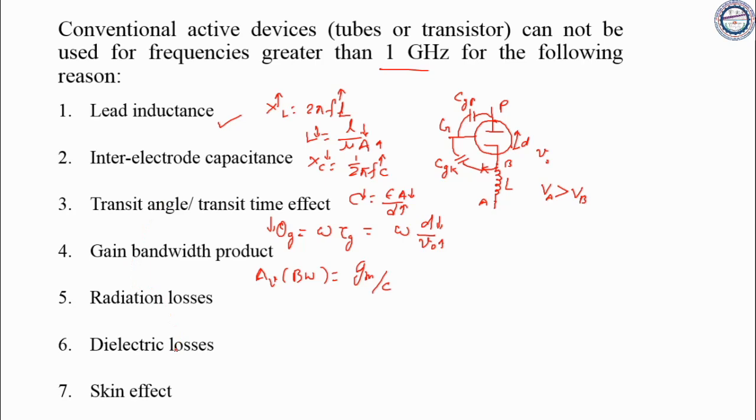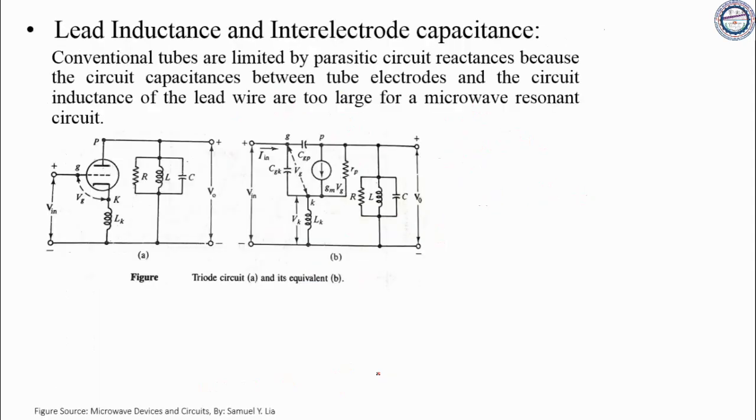Now we have skin effect. If you increase the omega value, meaning frequency, the current passing through the wire, let us say we have this wire, and this is the cross section of the conductor, all the current comes to the surface of the conductor. So current will go towards the perimeter of the metal. Now that will not allow the signal to pass through the conductor. Okay, so that is the limitation. We will see one by one in detail.